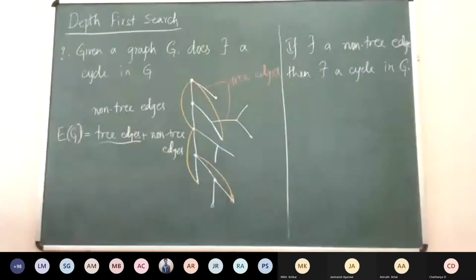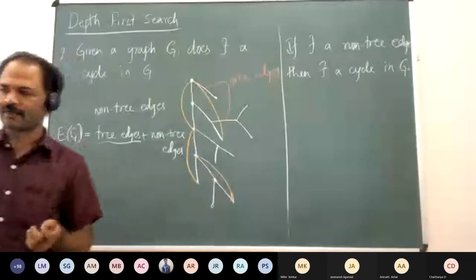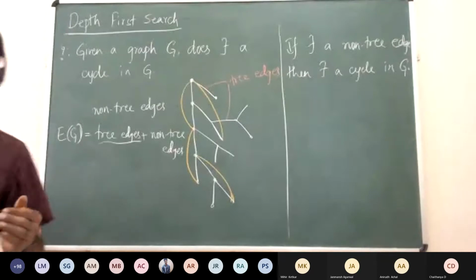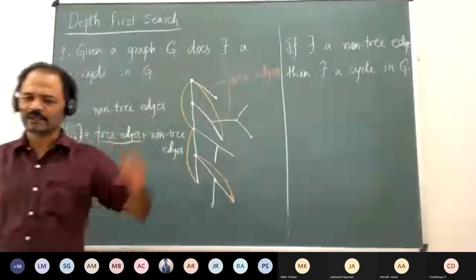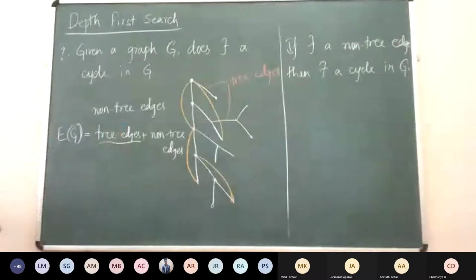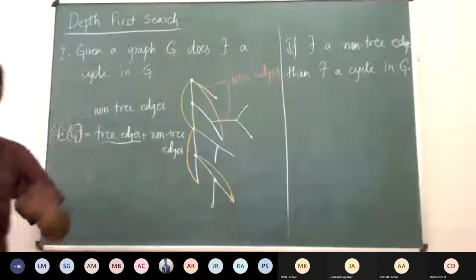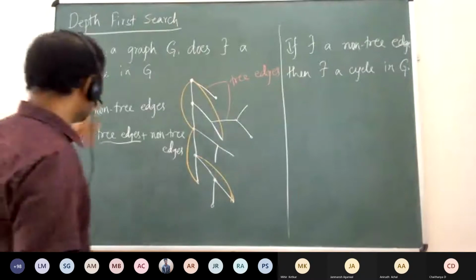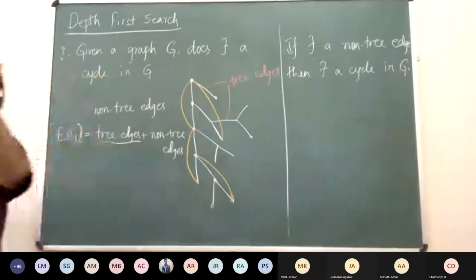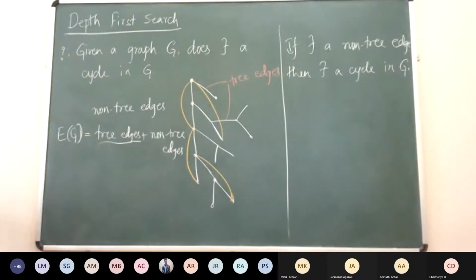Just to be cautious, you should always be clear when you talk about edges here. We are talking about two graphs. One is the original graph, the input graph. The other is the graph we obtain by this DFS traversal, which will always be a forest. Those are different things, though the DFS forest is a graph induced by the edges of the original graph G itself, but the original graph can contain many more edges.